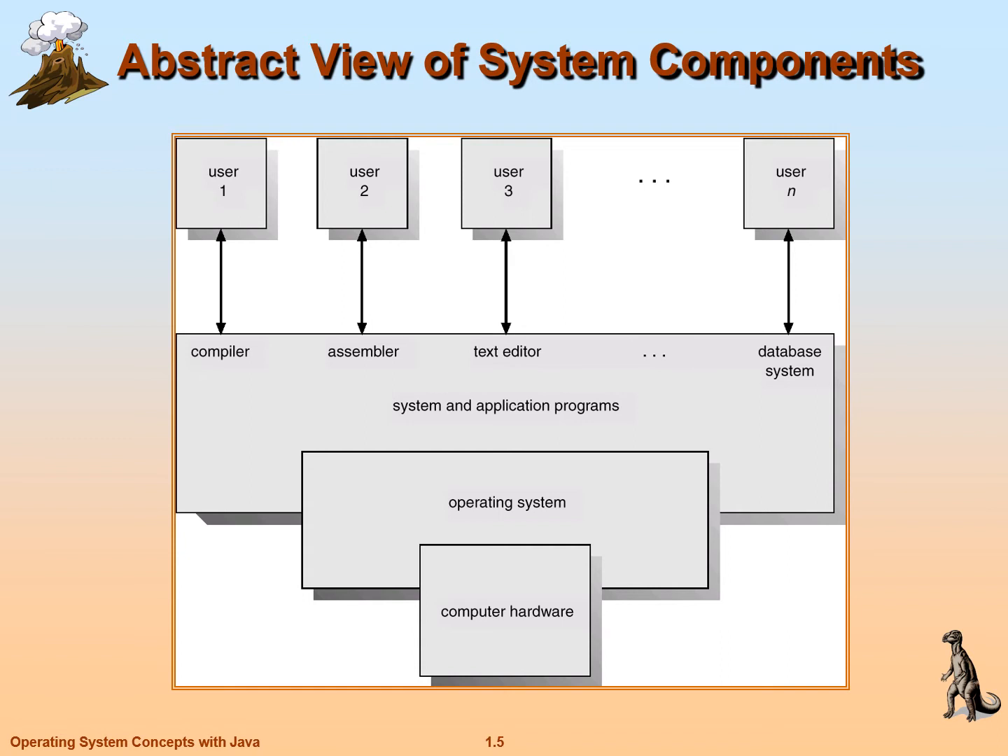The next layer below that is the operating system. The inner core is the computer hardware. You see, in between the computer hardware and the system programs, the interface is the operating system. Using this operating system, the user is able to interact with the computer hardware.